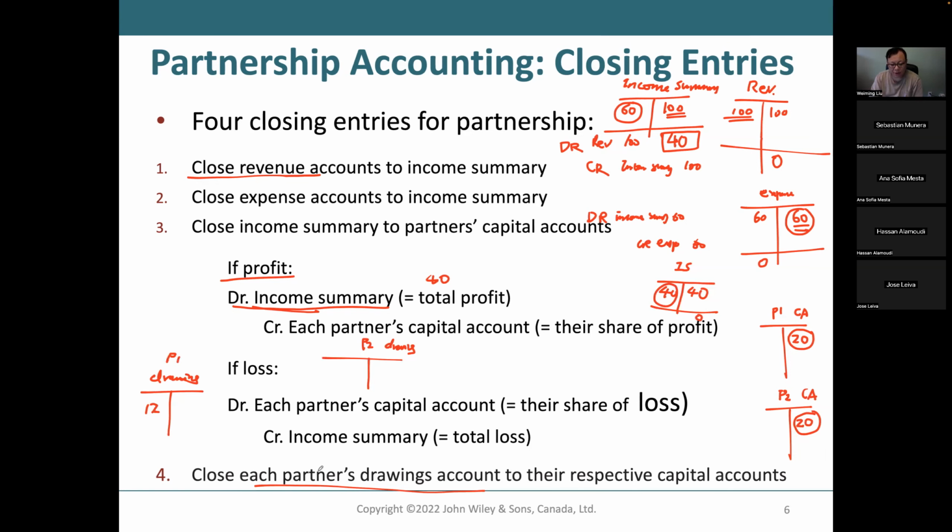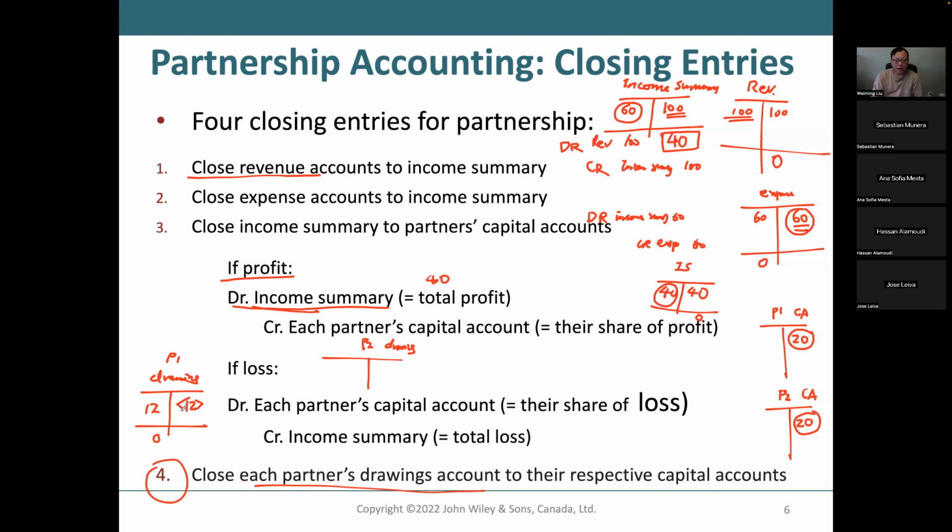And now this fourth step is to close each partner's drawing account to their respective capital account. I want to close this drawing account because it's the end of the year, so this should be 0. Therefore, I have to credit my drawing for $12 to close this drawing account.